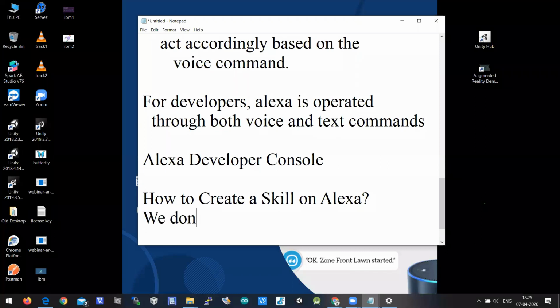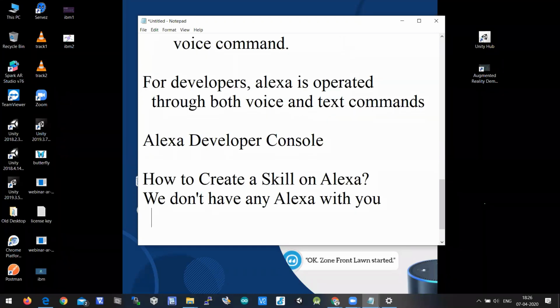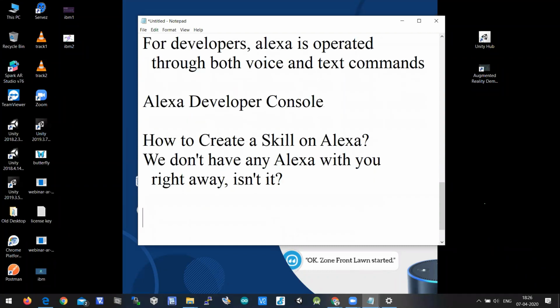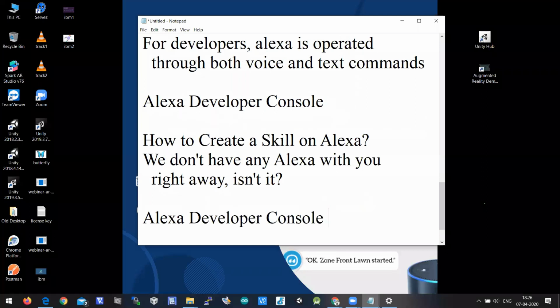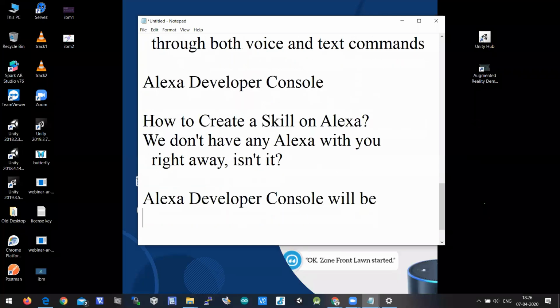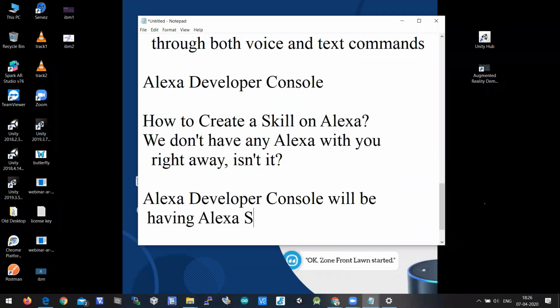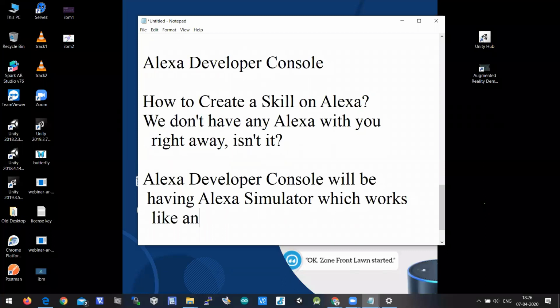But as of now, we don't have any Alexa with you right away, isn't it? If you have Alexa, you can deploy that skill onto it. If you don't have any Alexa, then the Alexa developer console will have an Alexa simulator, which works like an Alexa, to test your own custom skill built.